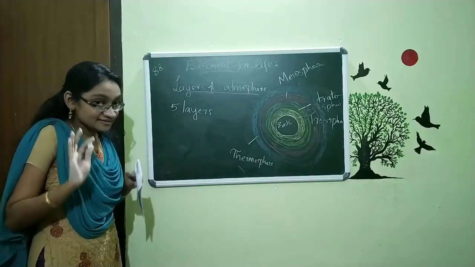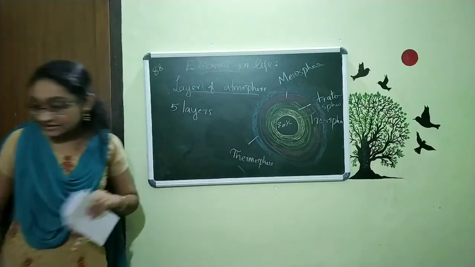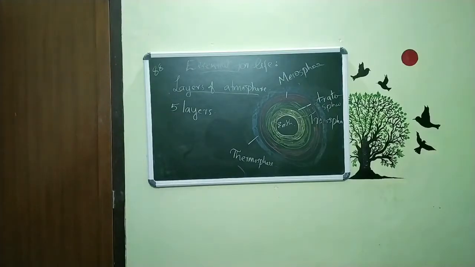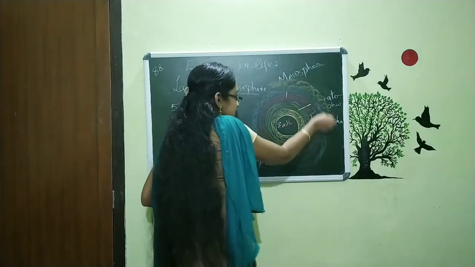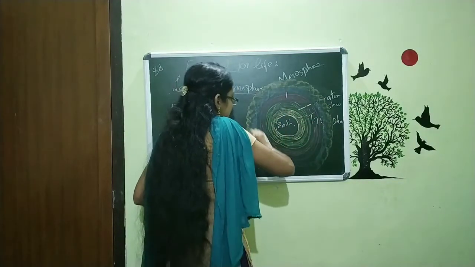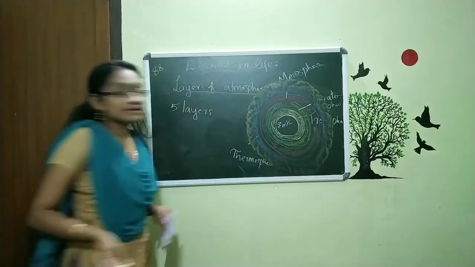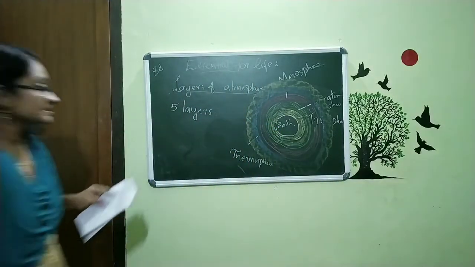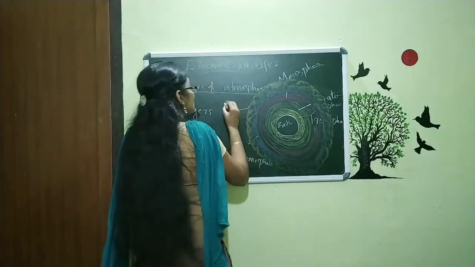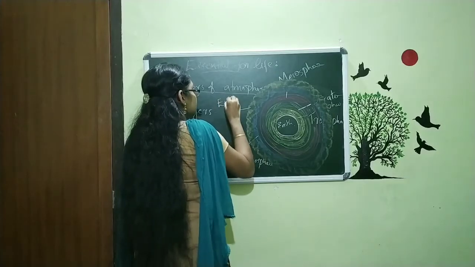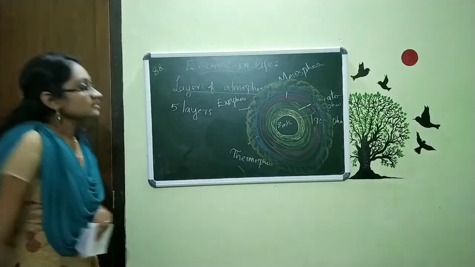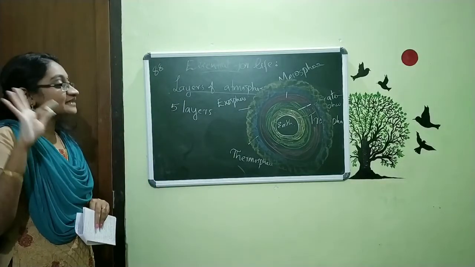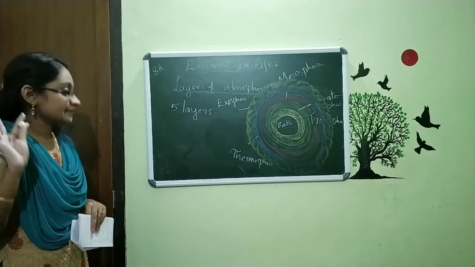And the last layer, the fifth layer, is exosphere. So these are the 5 layers of our Earth atmosphere.